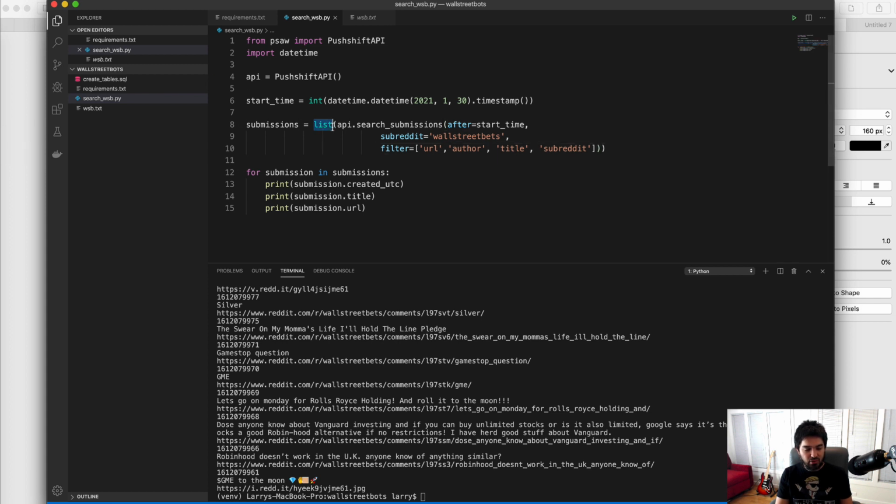So you see how we cast to a list. When you cast this to a list, this is actually a generator that it returns, and the list makes it into a list object. But since this is going to return tens of thousands of submissions now, we don't want to wait and get all those back and just return a final list. This generator object allows us to page through them like 10 at a time or 20 at a time, since you're not going to get 30,000 results back in a single HTTP request.